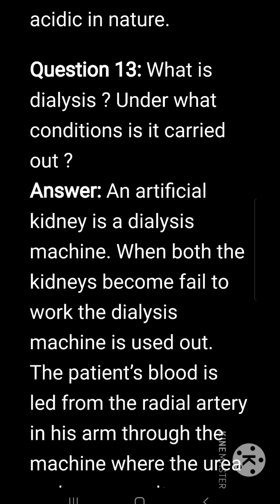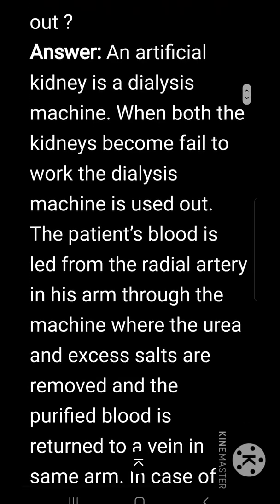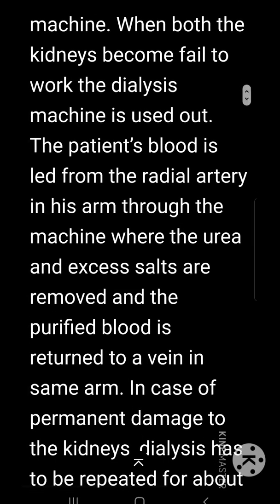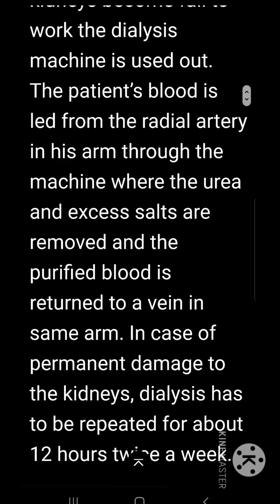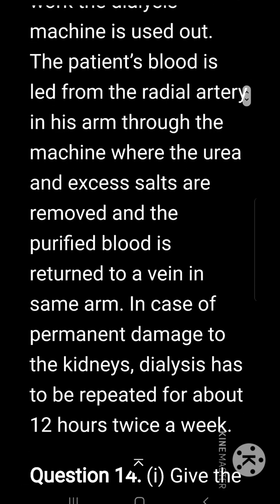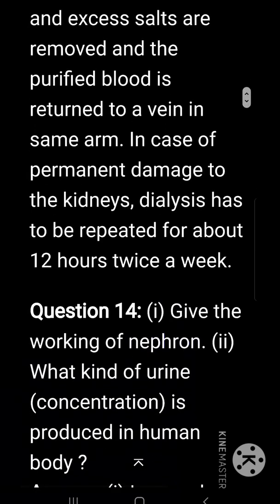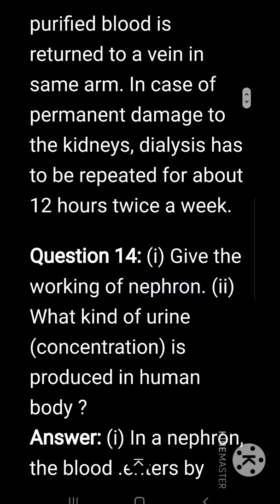What is dialysis? Under what conditions is it carried out? An artificial kidney is a dialyzing machine. When both the kidneys fail to work, the dialysis machine is used. The patient's blood is led from the radial artery in his arm through the machine, where the urea and the excess salts are removed, and the purified blood is returned to a vein in the same arm. In case of permanent damage to the kidney, dialysis has to be repeated for about 12 hours twice a week.